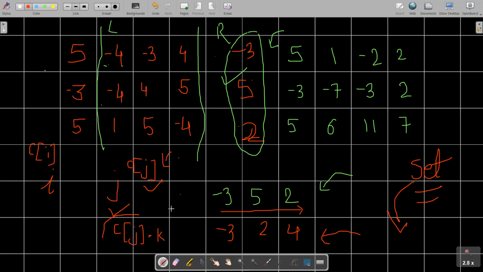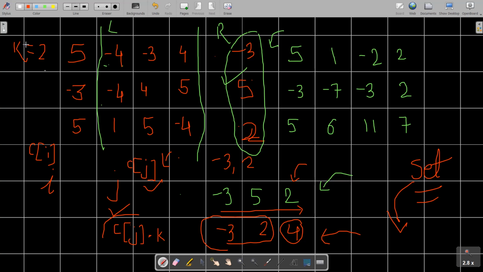Suppose we have the prefix sums minus 3 and 2 stored in the set, and now let's say Cj is 4 and we need to find the elements. The set stores the elements in sorted form, so minus 3 comes first, then 2.